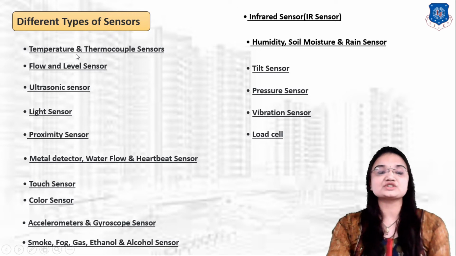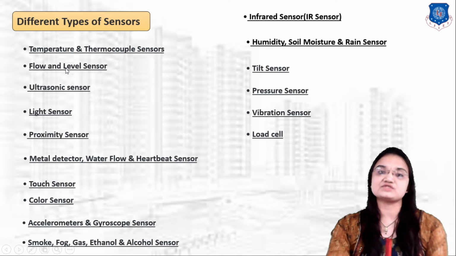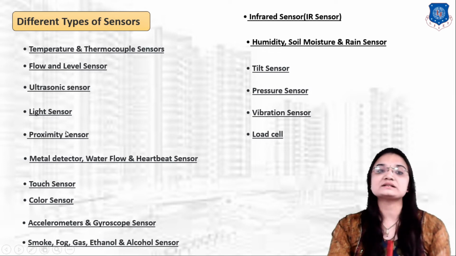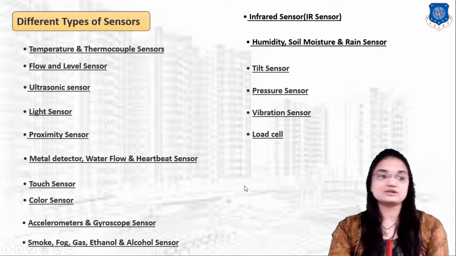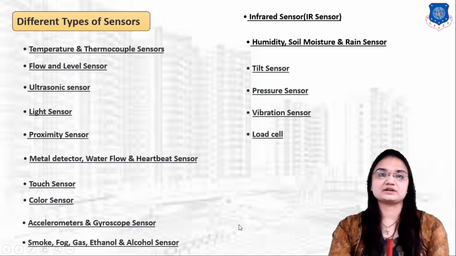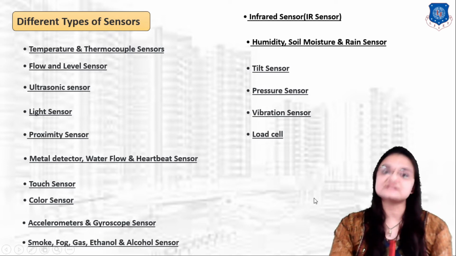Here, the temperature sensor is used to measure the temperature. Flow sensor and level sensor are used to measure flow and level. Ultrasonic sensor is also used to measure the level or any object. Light sensor and proximity sensor are used to detect nearby objects. Then metal detector, touch sensor. So these are the different types of sensors available in the market. Now let us understand in detail the function of these sensors.